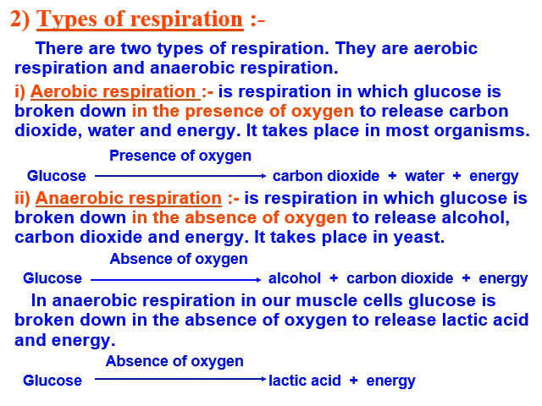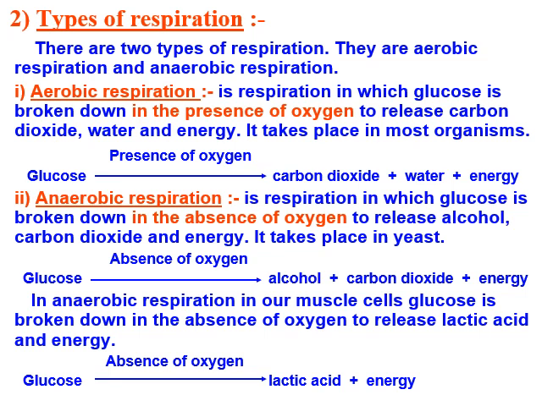Second is anaerobic respiration. It is the respiration in which glucose is broken down in the absence of oxygen to release alcohol, carbon dioxide and energy. It takes place mostly in bacteria and yeast. Glucose is converted into alcohol plus carbon dioxide plus energy in the absence of air or oxygen.